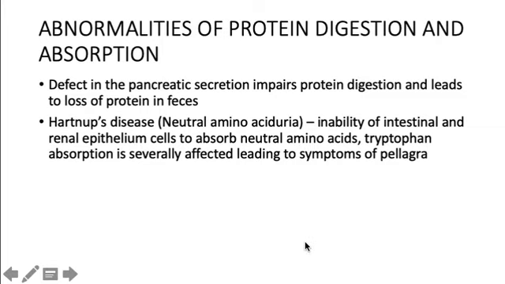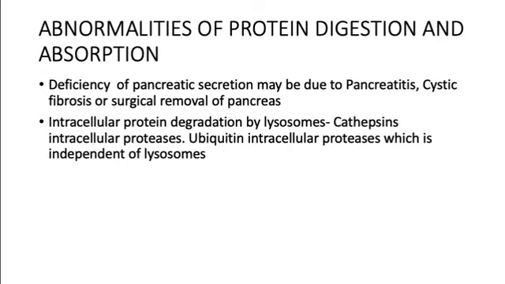When you talk about Hartnup's disease, you should also know about deficiency of pancreatic secretions, which may also be seen in pancreatitis, cystic fibrosis, or any surgical removal of the pancreas.